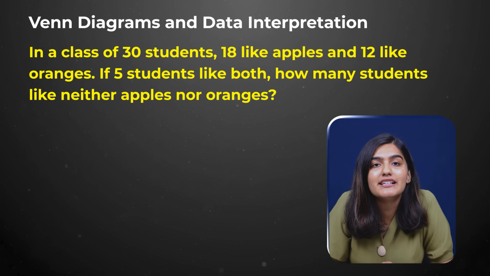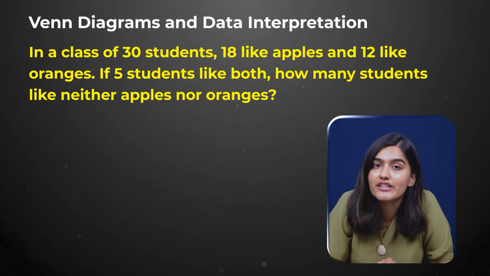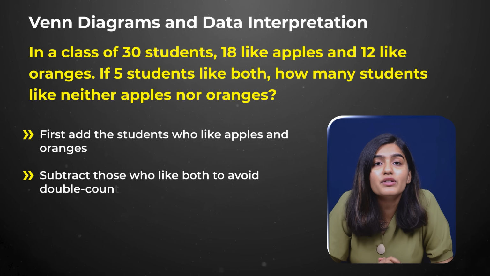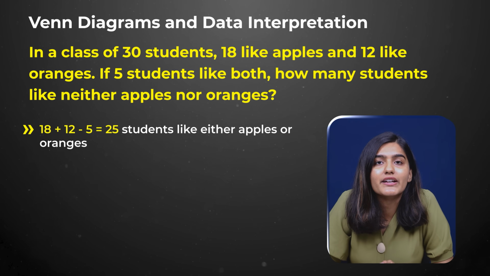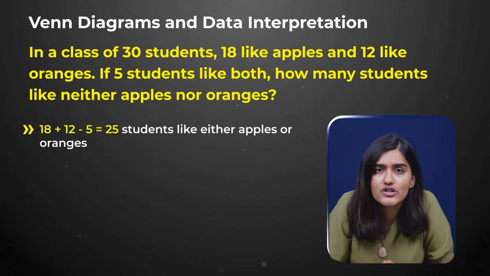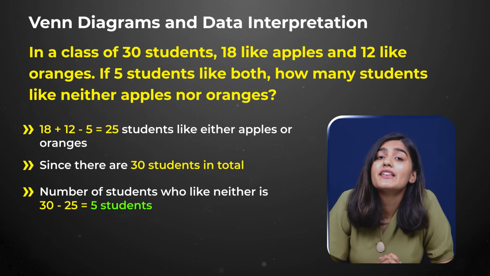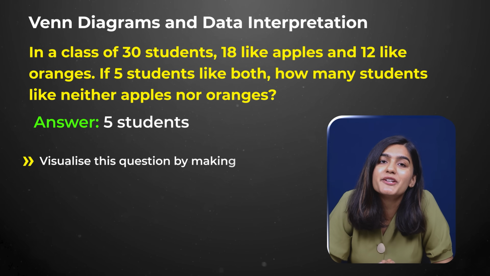Talking about the sample answer to the first question. So in a class of 30 students, 18 like apples, 12 like oranges and 5 like both. To find out how many students like neither, we first add the students who like apples and oranges and then subtract those who like both to avoid double counting. So 18 plus 12 minus 5, which is 25 students who like either apples or oranges. Since there are 30 students in total, the number of students who like neither is 30 minus 25, which is 5 students. You can also visualize this question by making a Venn diagram.